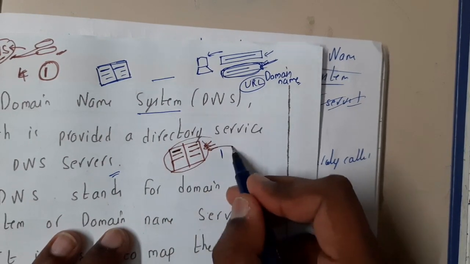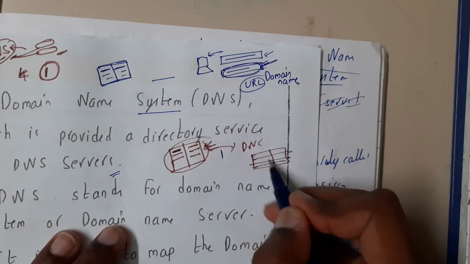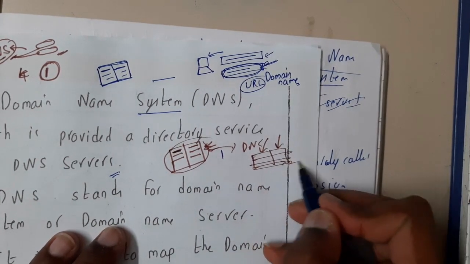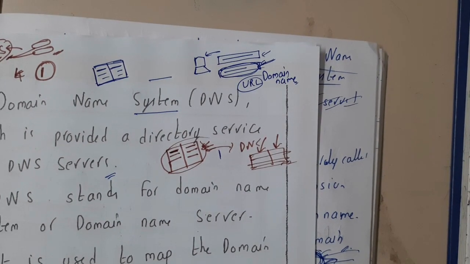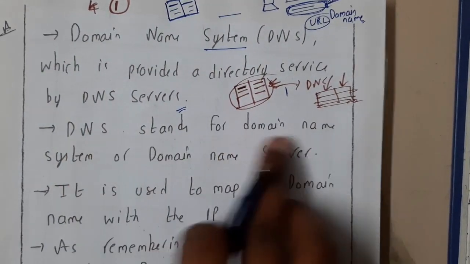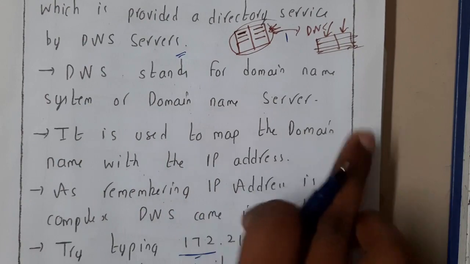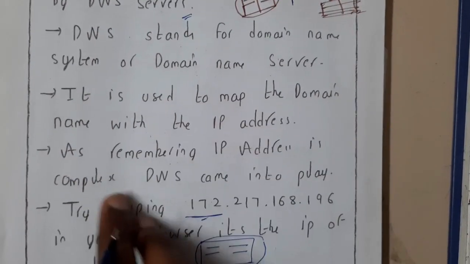In the same way, the DNS is built for IP addresses and domain names, or the website link. Basically they call them domain names instead of website links. DNS stands for domain name system or domain name server or domain name service also. It is used to map the domain names to the IP addresses, in simple words.